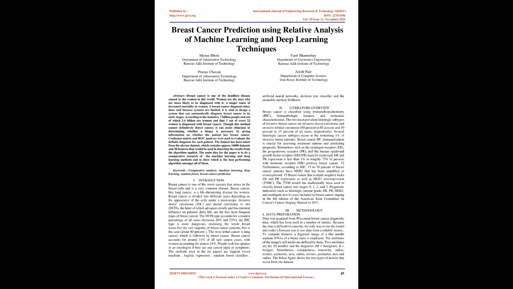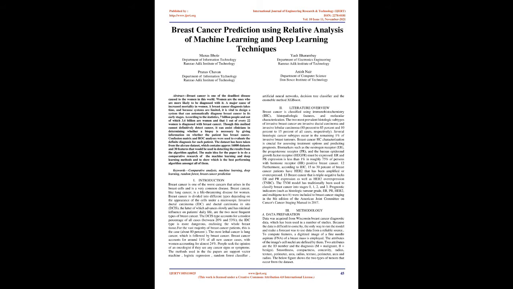The most lethal cancer is lung cancer, which is followed by breast cancer. Breast cancer accounts for around 11% of all new cancer cases, with women accounting for almost 24%. People seek the opinion of an oncologist if they see any cancer signs or symptoms. The methods used in the paper are support vector machine, logistic regression, random forest classifier, artificial neural networks, decision tree classifier, and the ensemble method XGBoost.